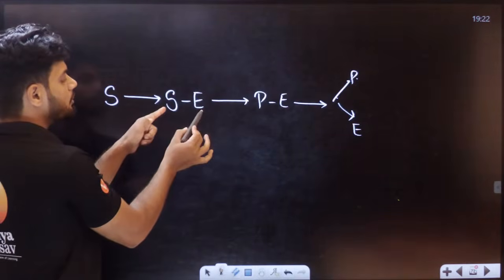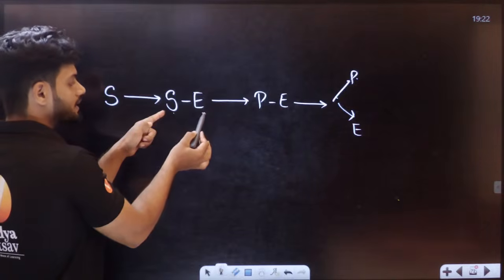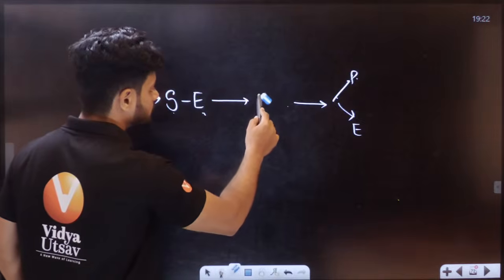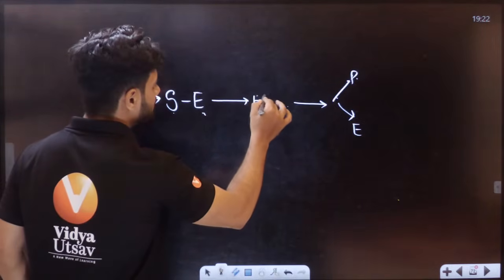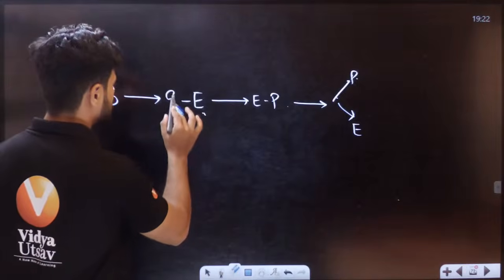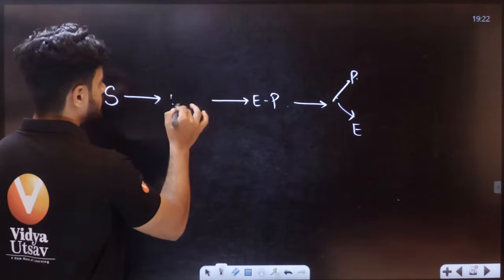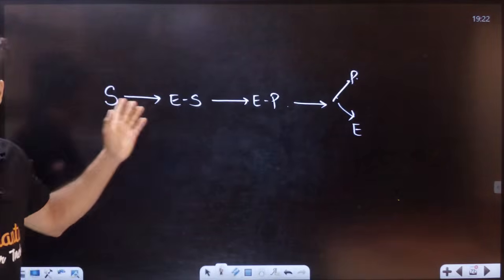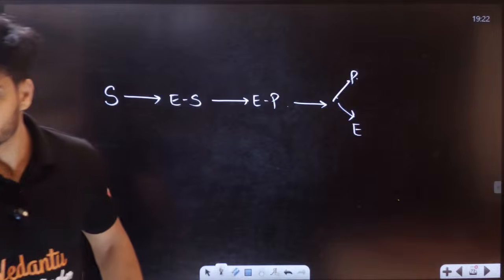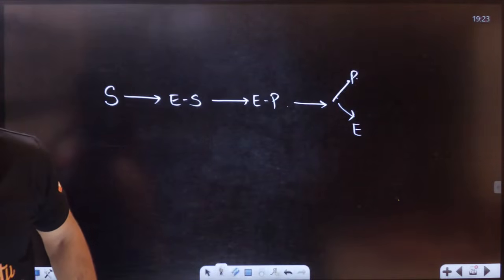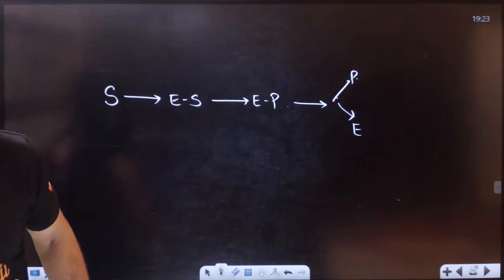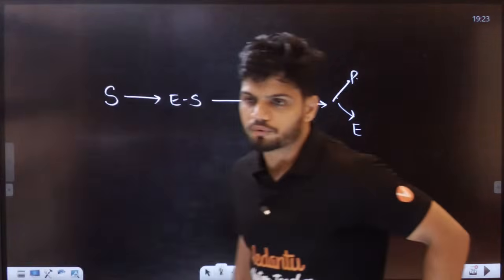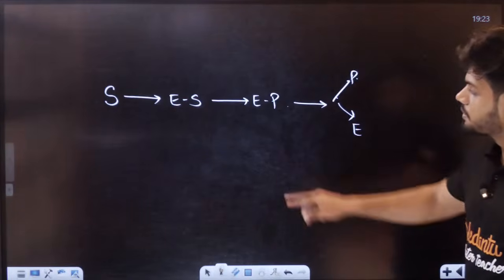First, the substrate will form a bond with the enzyme. Then we have the enzyme substrate complex, then the enzyme product complex, then they separate out. Students, very simple mechanism. Done, students? All of you understood?